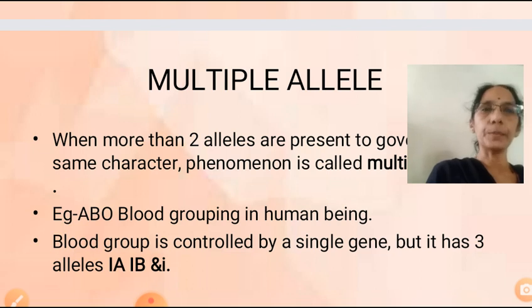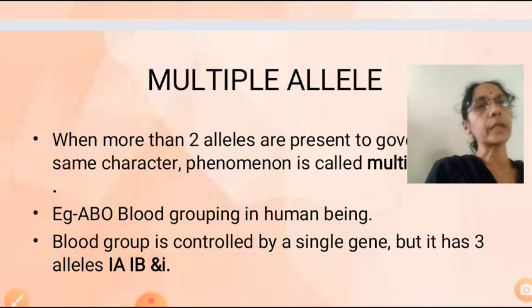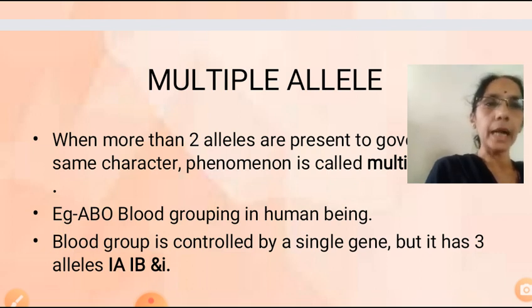So the F1 generation is intermediate. Example is Snapdragon. And the third one is codominance. In codominance, both the alleles of the same gene express themselves side by side under heterozygous condition. Example is the AB group.